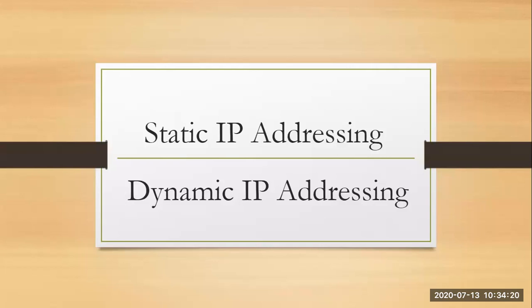Static IPs are used for your dedicated servers, like your FTP, your mail servers, your virtual private networks. If I talk about dynamic IP, it is used for connecting to large numbers of anonymous devices over the internet and communicating with them. So that is your static IP and dynamic IP.